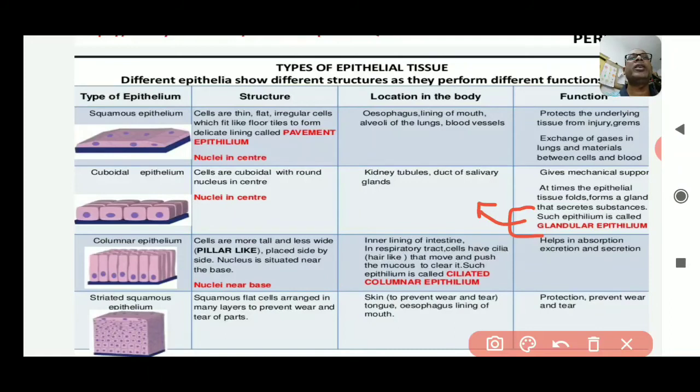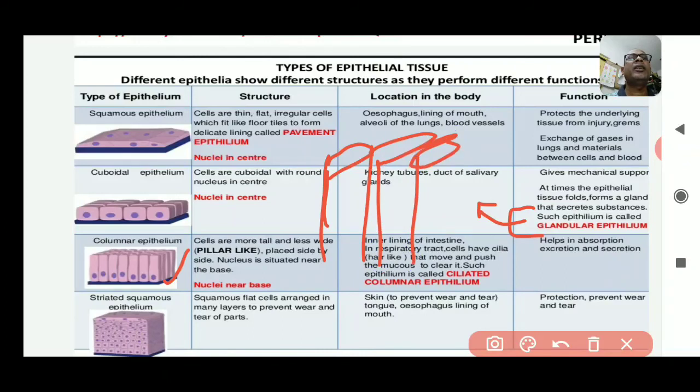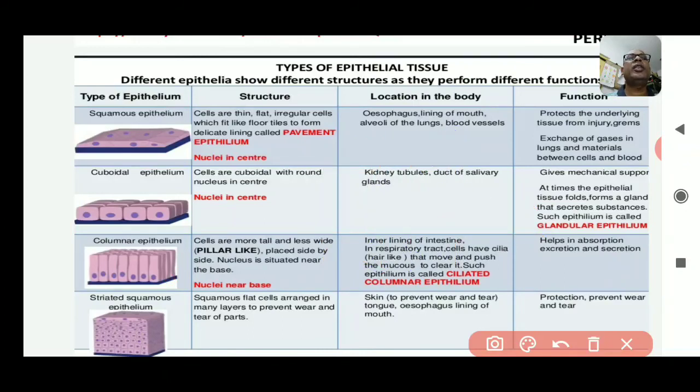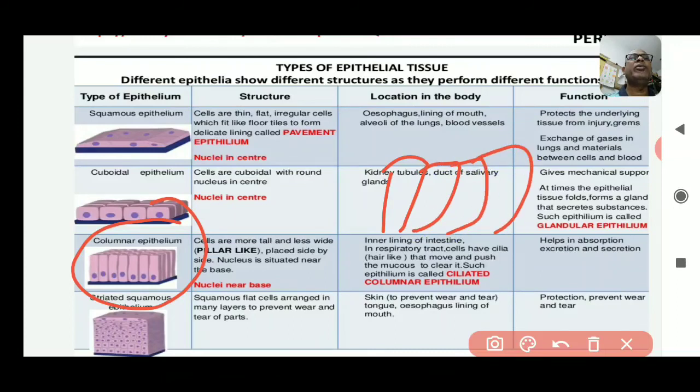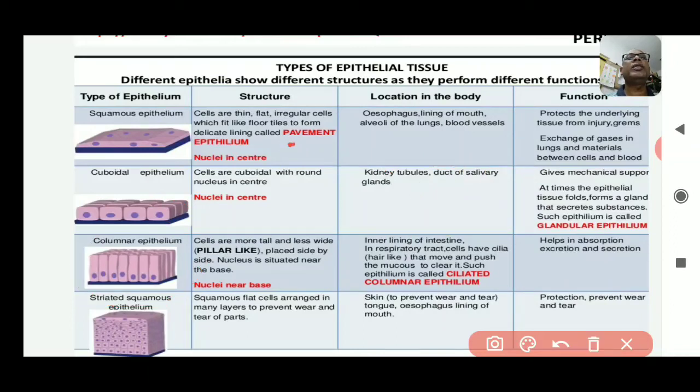Then the third one is the columnar epithelium. These cells are tall, less wide, pillar-like structures, placed side by side, and the nucleus is situated near the base. The difference between this one and the above two is that there the nucleus is present in the center, and here the nuclei are present at the base. This is the difference between squamous, cuboidal and columnar epithelium.